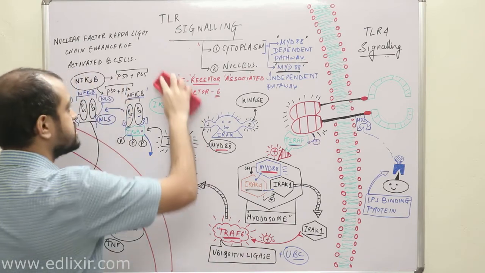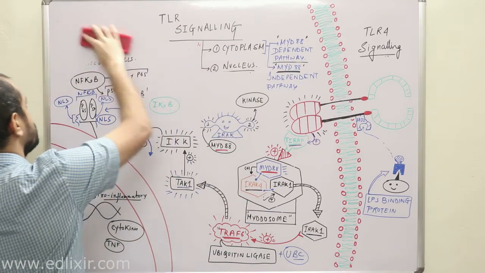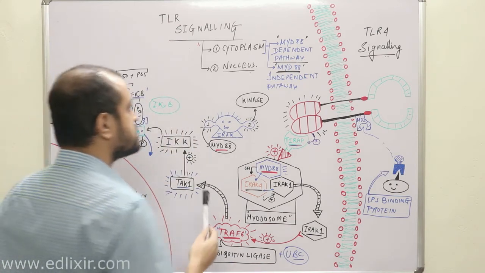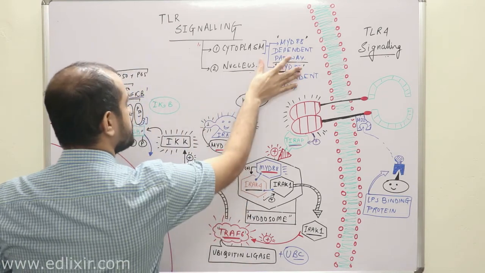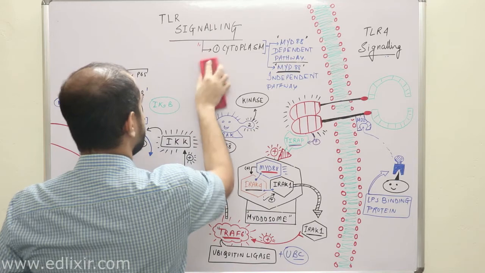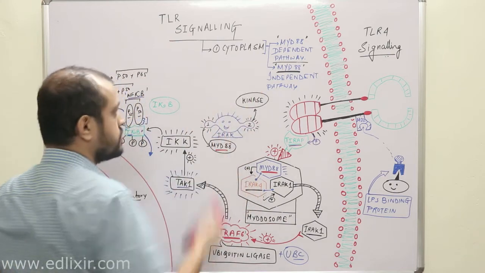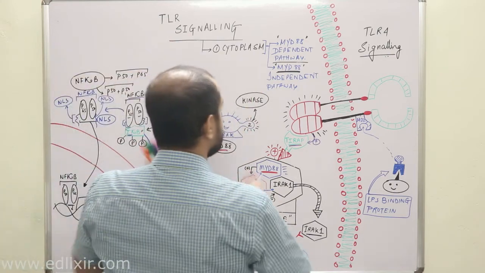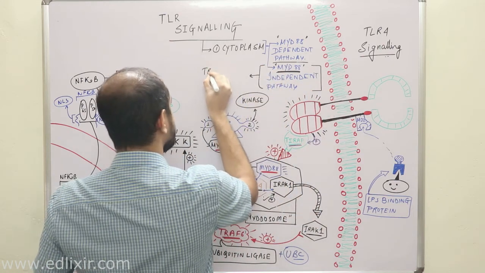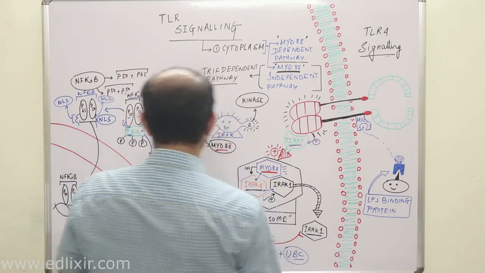Now how will this MyD88 independent pathway change? Now listen with all your attention. You don't have to worry about anything. Just listen to me. In the nucleus, what is happening you now know. Now listen, the cytoplasmic things are very important here. This MyD88 independent pathway is also known as the TRIF dependent pathway. Clear?